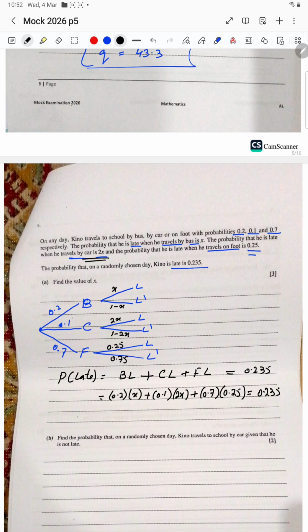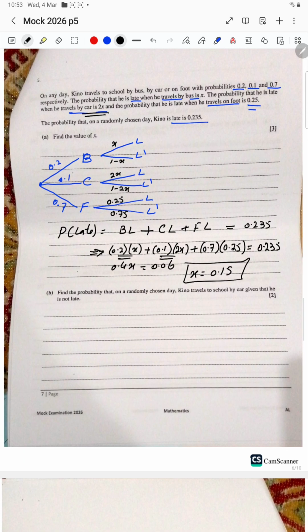Now you can simplify this by simple calculations and we get 0.4x, because this and this make the same, and this product goes to the side to become subtracted, 0.06. So x will be 0.15. This is the first part, 3 marks, simple case.